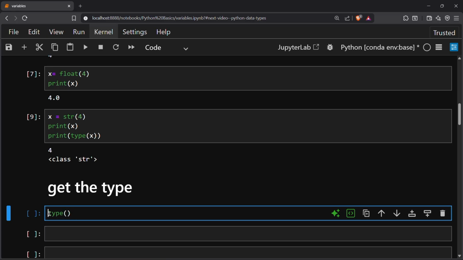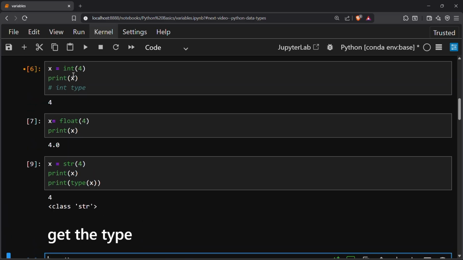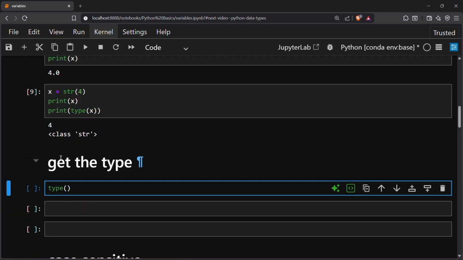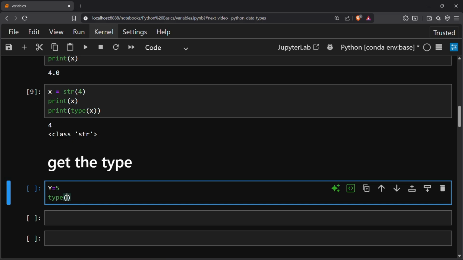I want to create another variable y equal to 5, and I want to get the type of y. So what will we do?